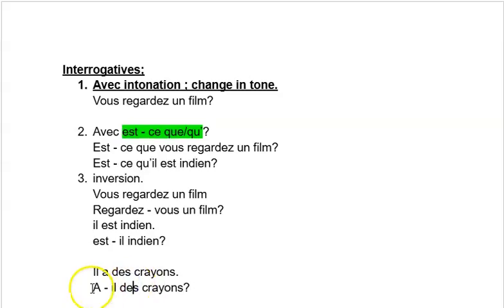So if you observe here, two vowels came together, right? In French, we won't keep two vowels together. We have to separate them by using a T and then one more hyphen. The pronunciation is "a-t-il de crayon". Okay, so this is about the inversion. We have so many exercises on these inversions.